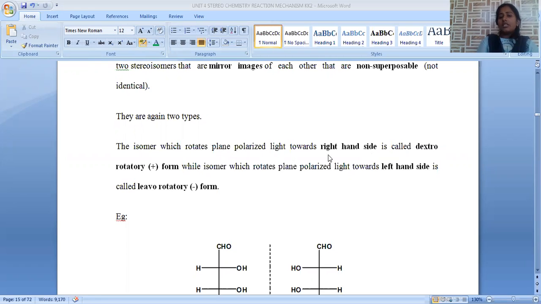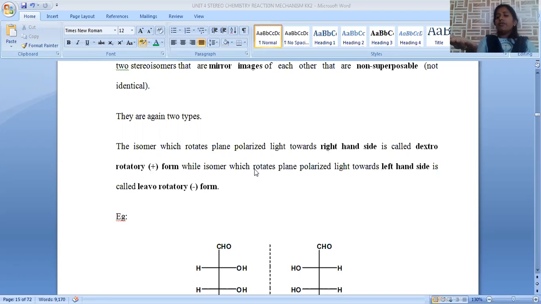It is allowed to pass through the enantiomeric compound. The compound rotates the plane polarized light either to the right or to the left. If it rotates towards the right, that is called dextrorotatory, indicated with a positive sign. If the isomer rotates light towards the left, that is called levorotatory, indicated with a negative sign.